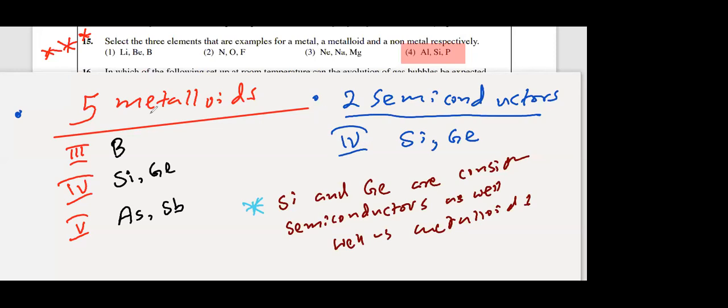Please write this because you learn metalloids under chemistry, semiconductors you learn under physics. In the exam, you can get an MCQ: which of the following elements are semiconductors as well as metalloids? What is the answer? Silicon and germanium, right? Then next one, question number 16.